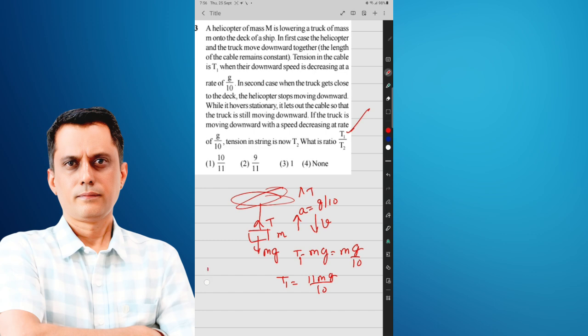The truck is moving downward, its velocity is downward, and the speed is again decreasing, which means the acceleration is again in the upward direction, and that acceleration is the same,